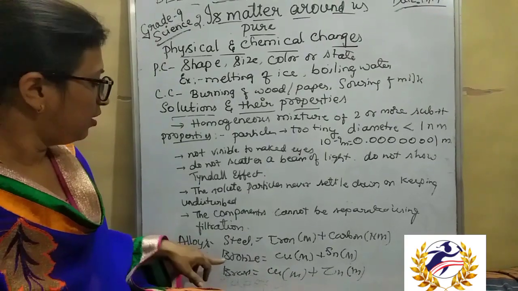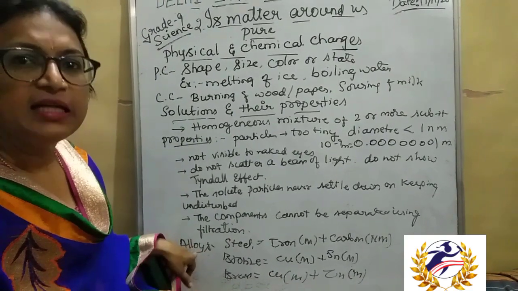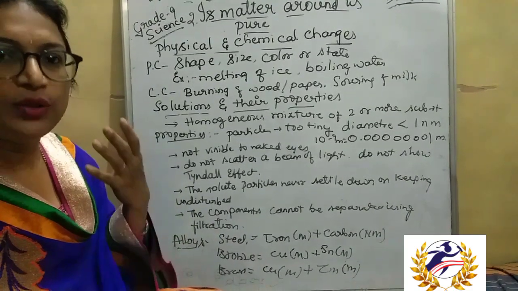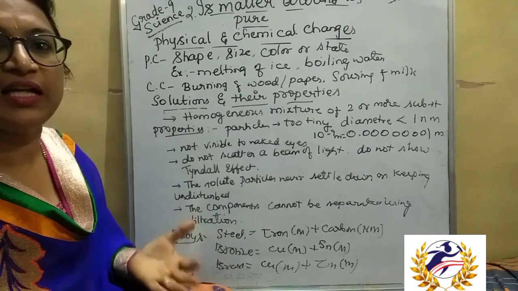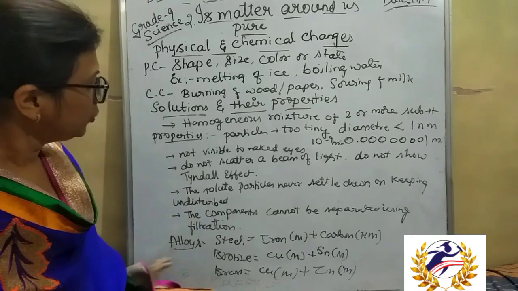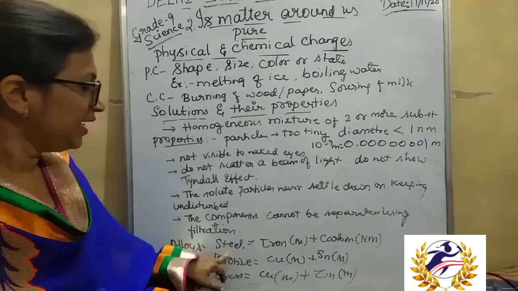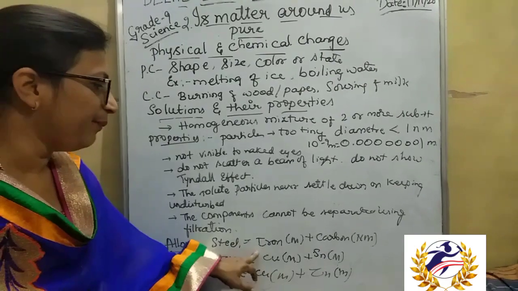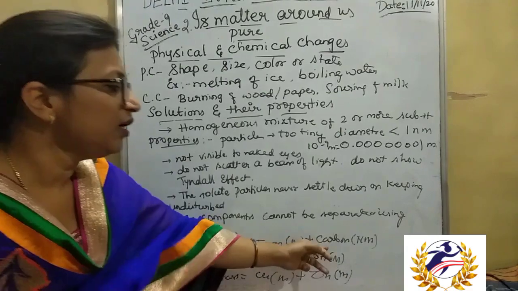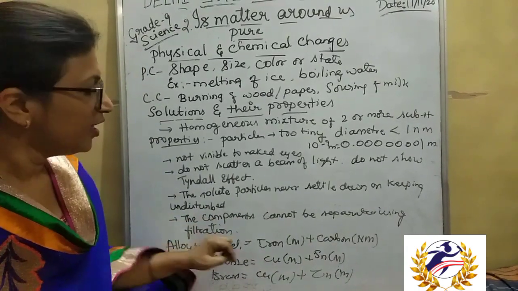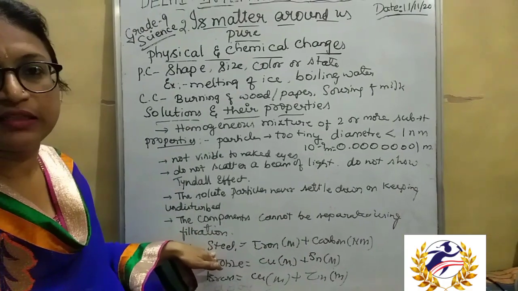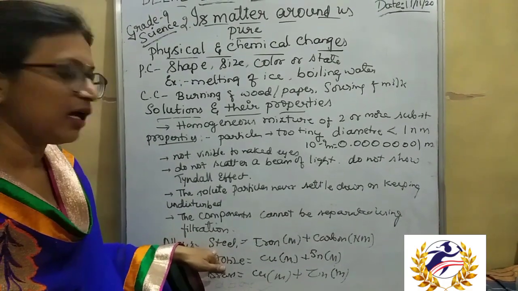That is an alloy. An alloy is a combination of two or more metals, to increase the property and application of that metal or non-metal. For example, steel is prepared by mixing the metal iron and the non-metal carbon. So steel is called an alloy.